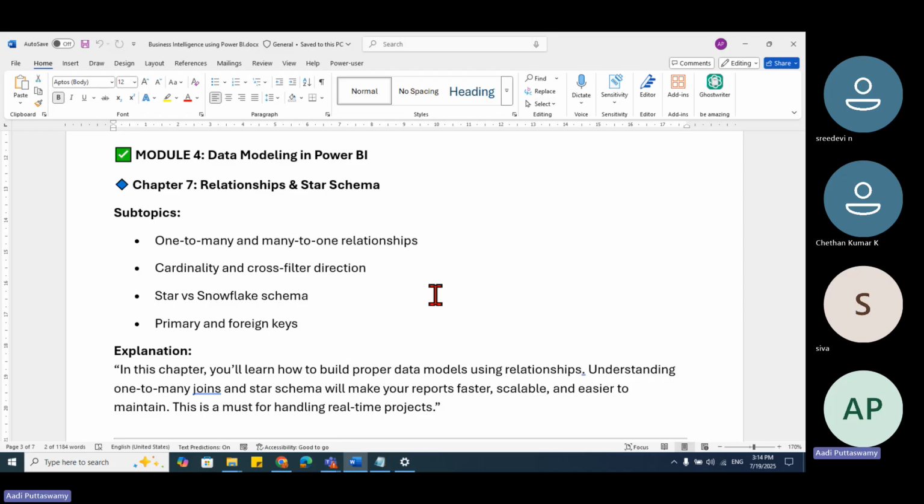The joins, the relationships we create, can be one to one, one to many, many to one, many to many. So these kinds of relationships are there that we'll be learning here. Why should we do that? Because if the data is in one single table, data modeling is nothing. But if the data is from various different data sources, various different tables, then we have to connect each other and then create the report. But for that, the data should be proper. So that we'll be learning here in data modeling.